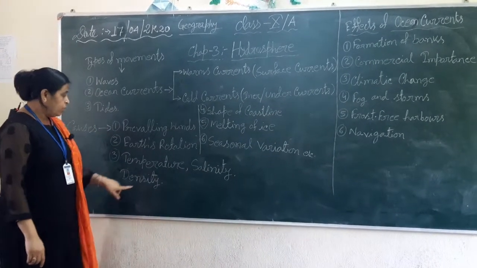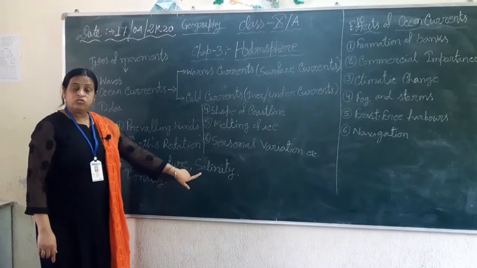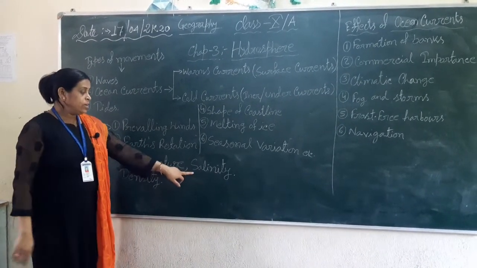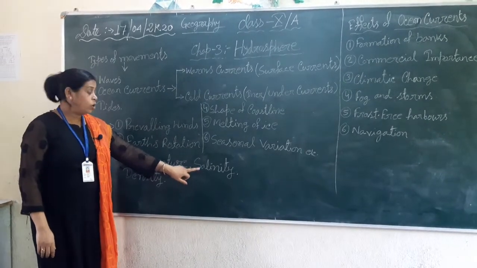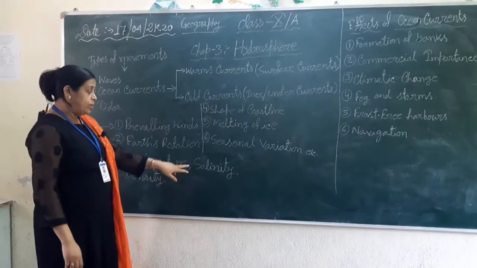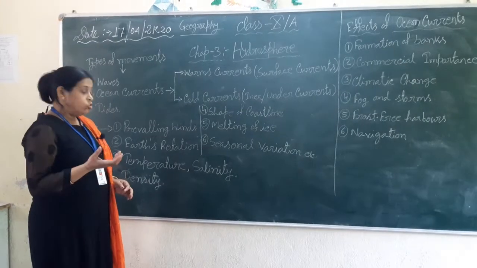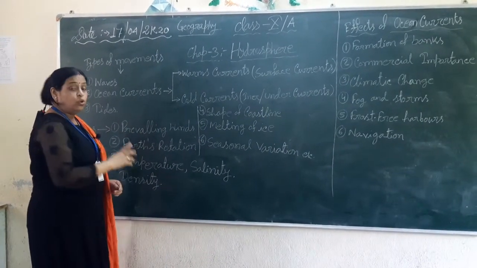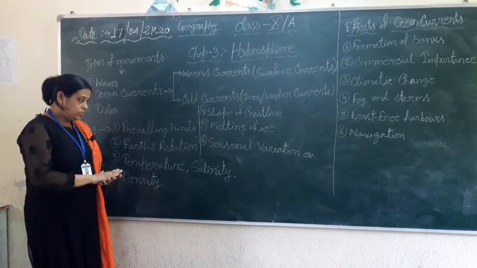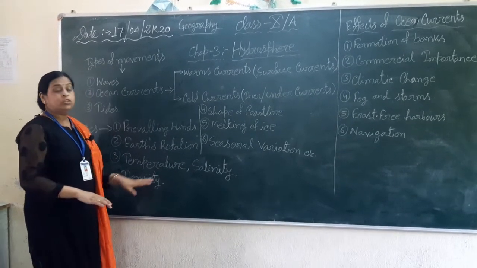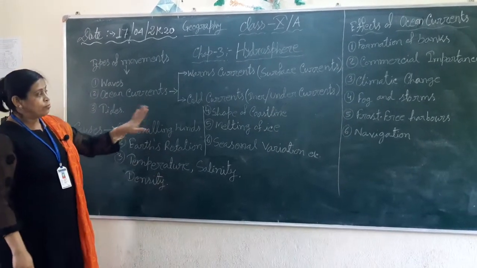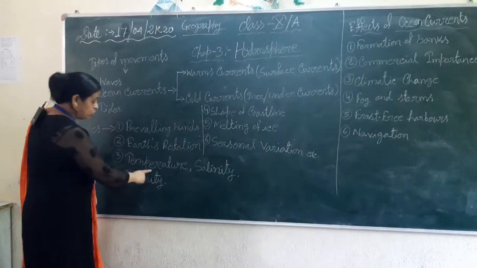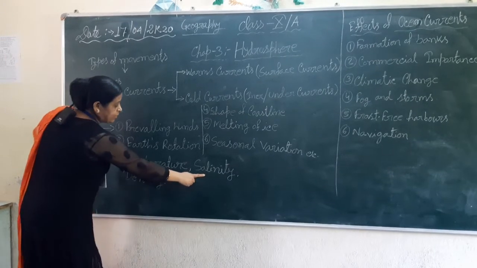Okay. Salinity. Salinity is also a reason for the ocean currents. High salinity water is heavy, dense, so it flows as an inner current, and low salinity water is light, less dense, so it flows as a surface current. Density depends on two things, that is temperature and salinity.